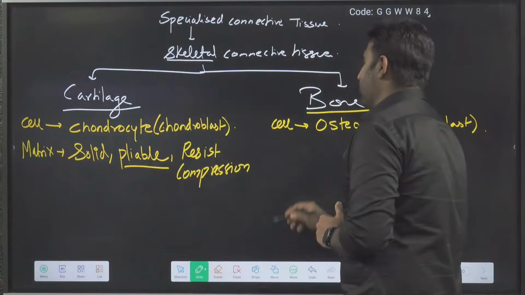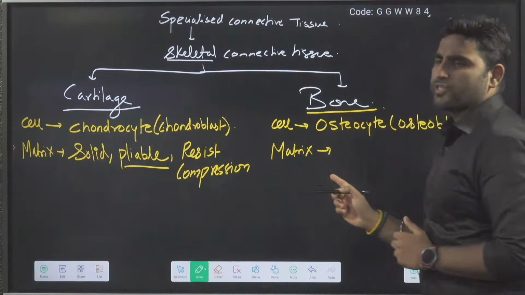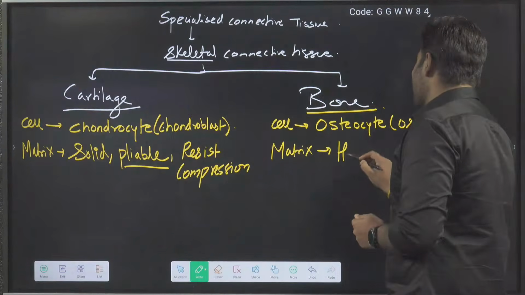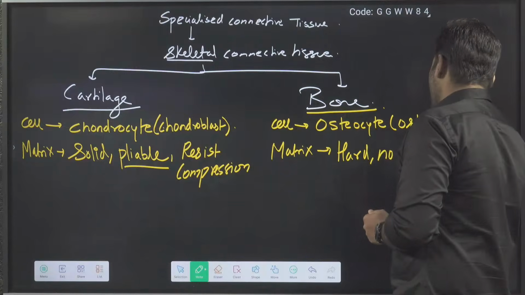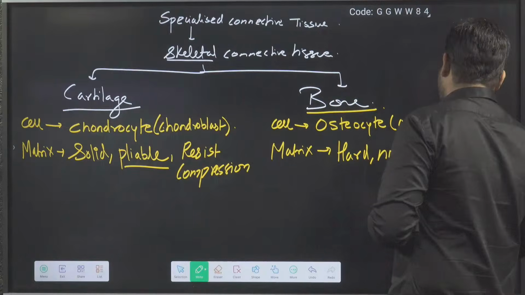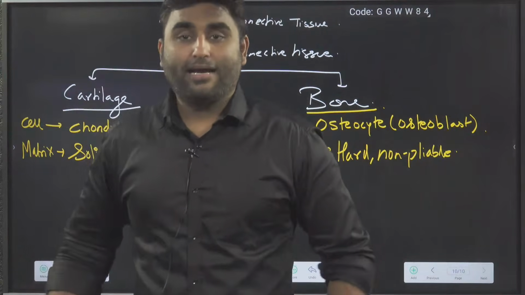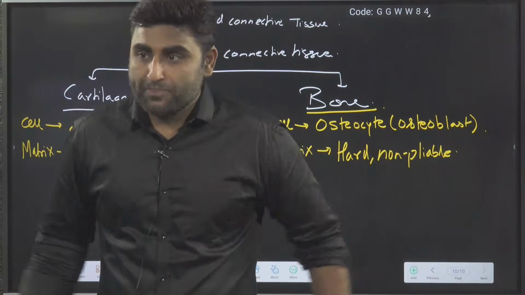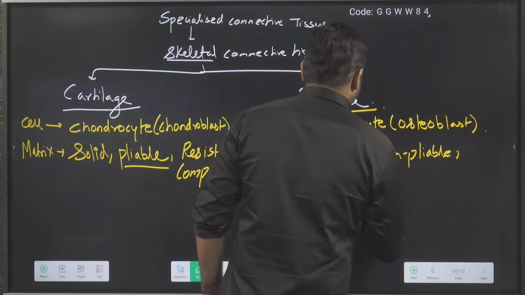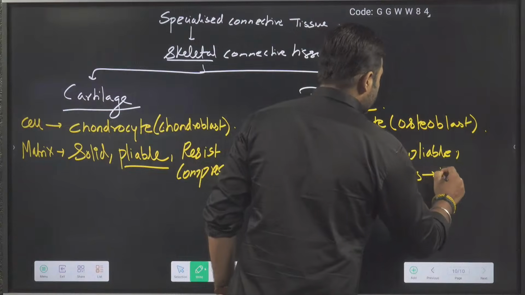Similarly, if I talk about the matrix of bone, it is exactly opposite. Bone you cannot bend. Bone is not bendable. Bone is hard. Bone is non-pliable. Am I clear? Bone has to bear the weight of your body. I'm standing, my weight is on my legs. And it contains a lot of calcium inorganic salts.